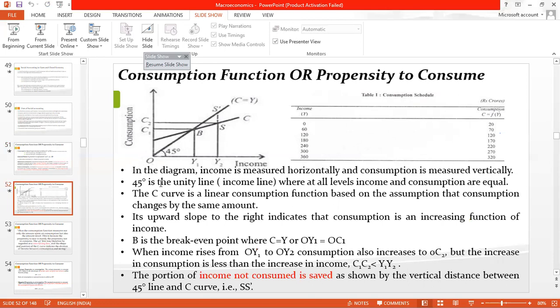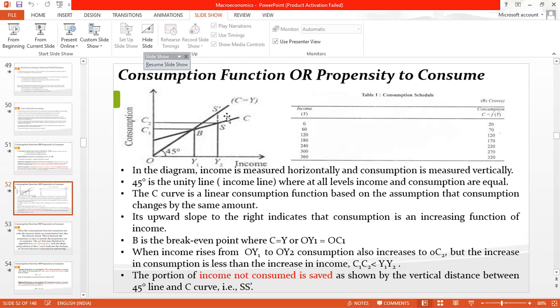In the diagram, income is measured horizontally and consumption vertically. We have discussed that the 45-degree line is your income line, and the C curve, this line which we were saying C equals A plus BY. The C line is a linear consumption function based on the assumption that consumption changes by the same amount. Its upward slope to the right indicates that consumption is an increasing function of income.